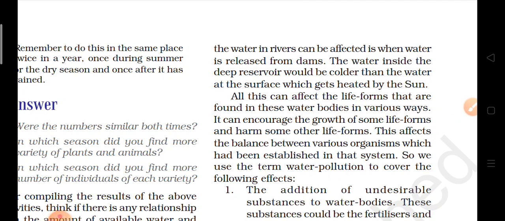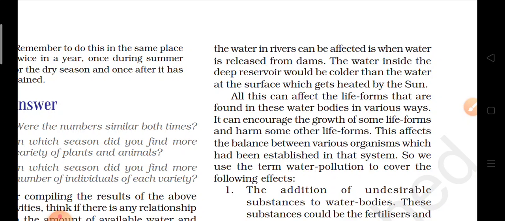Now as this water is being polluted, what is happening? There is an imbalance occurring between the living organisms. Because of this water pollution, some of the life forms are increasing in number, whereas other life forms are decreasing in number. This increase in one and decrease in another creates an imbalance. So it is necessary that there should be a balance in the number of living organisms present. This imbalance between the organisms is a major threat to the environment also.